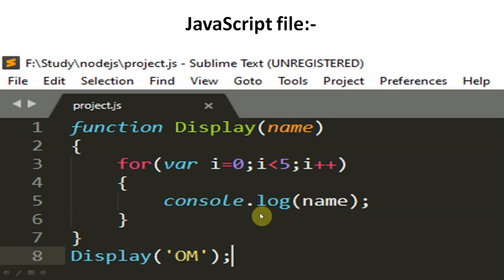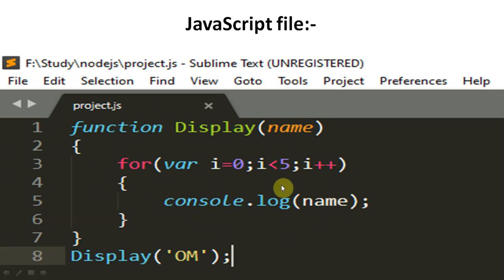In JavaScript we write document.write to print anything, but in Node.js this is slightly different. Rather than document.write, we write console.log and print name. Whatever argument we pass will be printed by console.log.